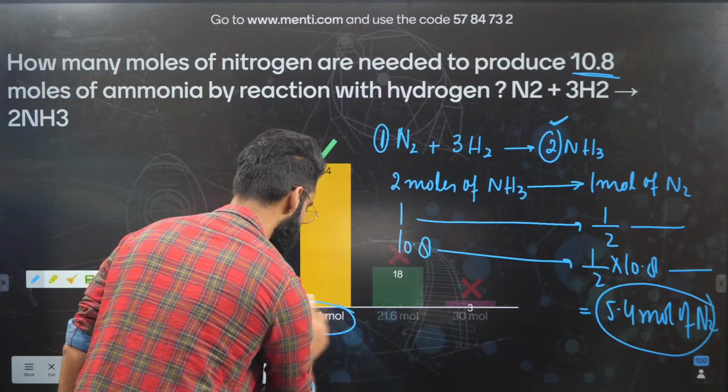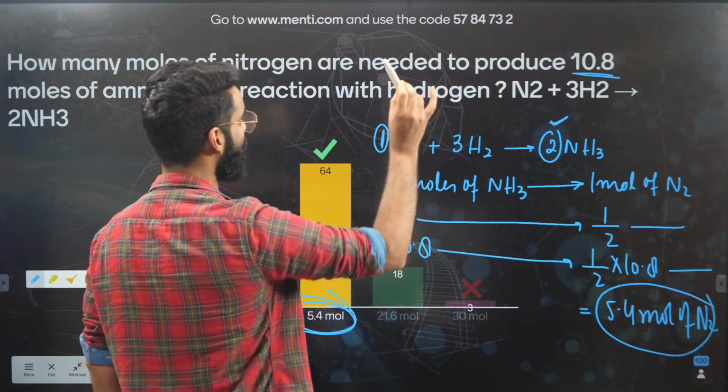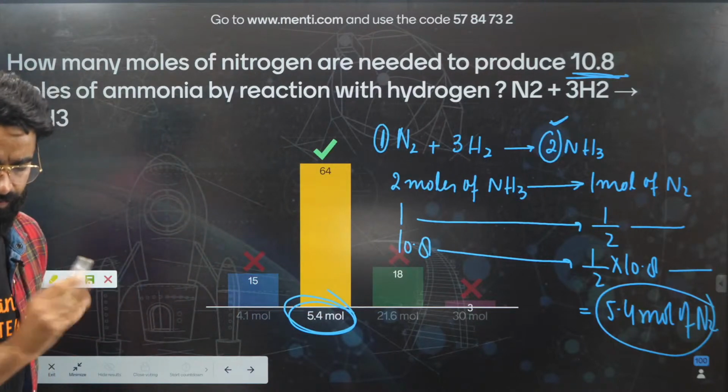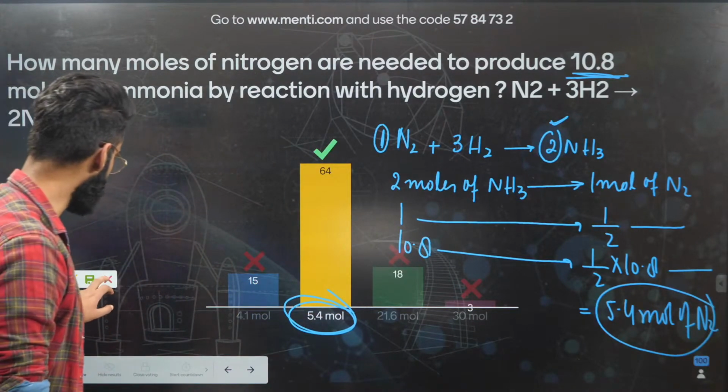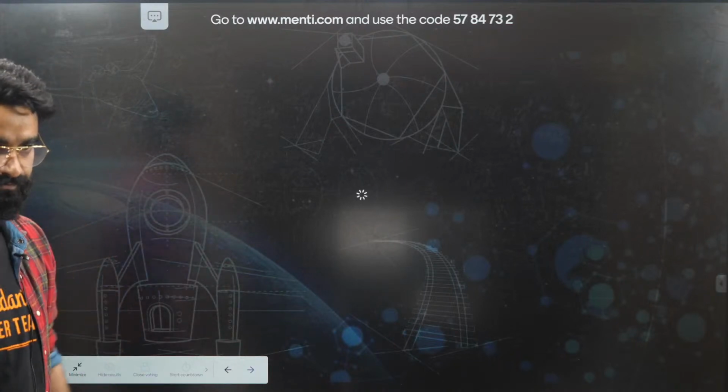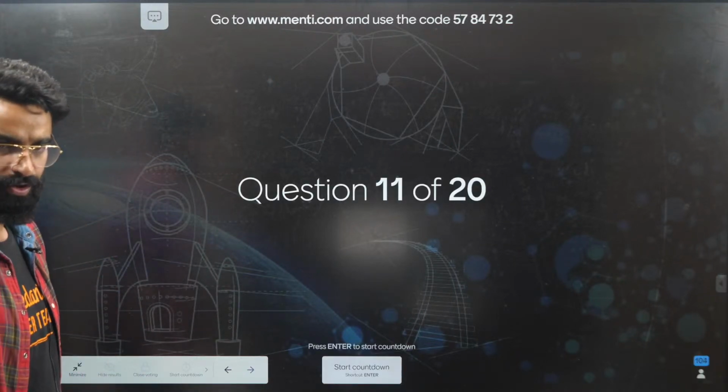5.4 moles of nitrogen are required to produce 10.8 moles of ammonia as per the question, right? A very simple question from stoichiometry. I'm sure all of you would have liked it and done it properly. Let's move on to one more question.